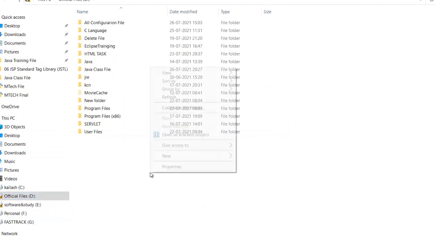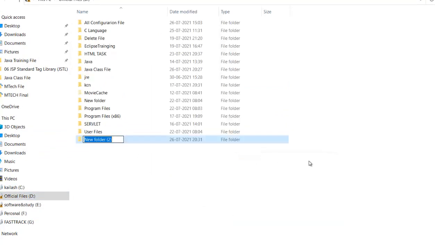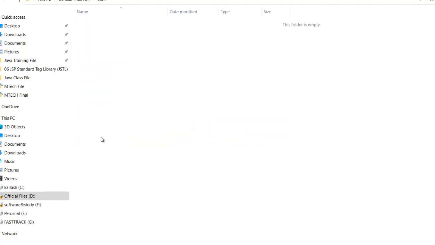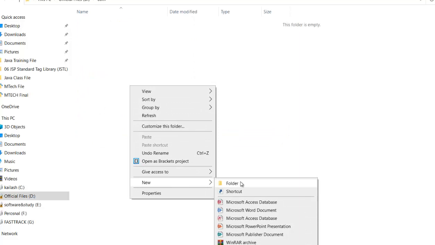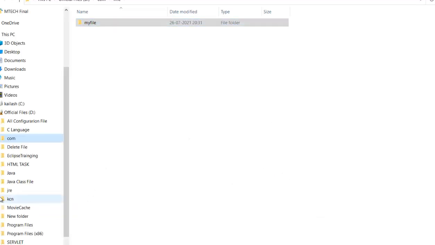Say this is my root directory. In this root directory, I create a folder called com. Under this, I create one more folder called LME, and one more called myfile. These are the three things I have created.